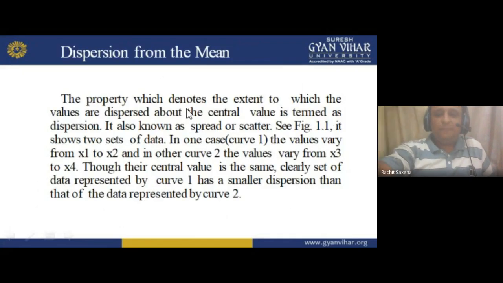Now Figure 1.1 shows two sets of data. In one case, curve 1, the values vary from x1 to x2. That is the curve which is very small in area. In the other curve, curve 2, the values vary from x3 to x4, so it varies over higher values. Though their central value is the same, clearly the set of data represented by curve 1 has a smaller dispersion than the data represented by curve 2.